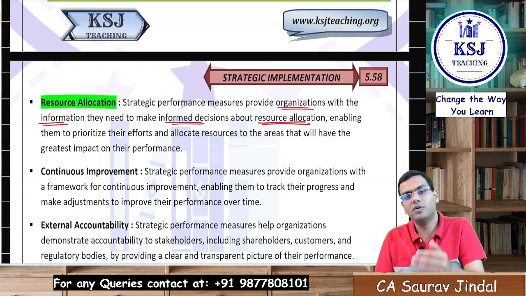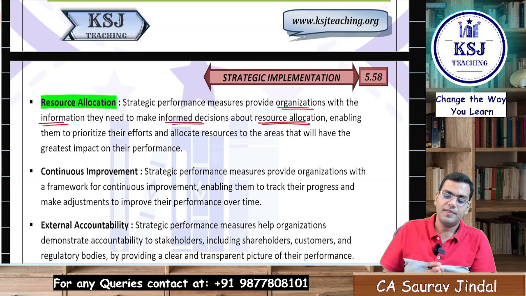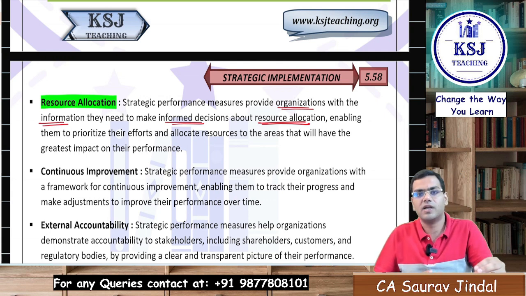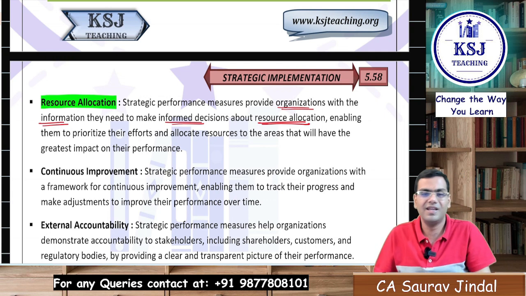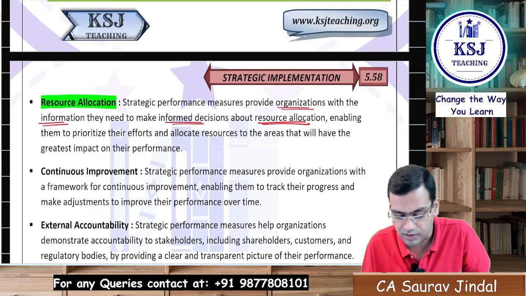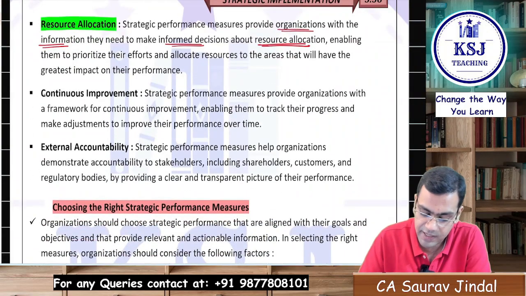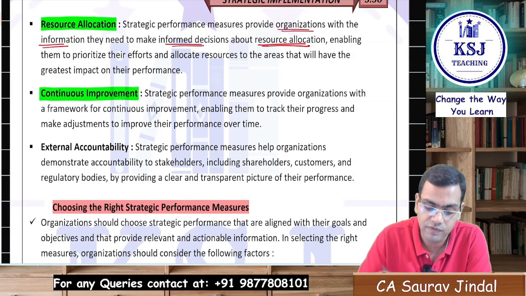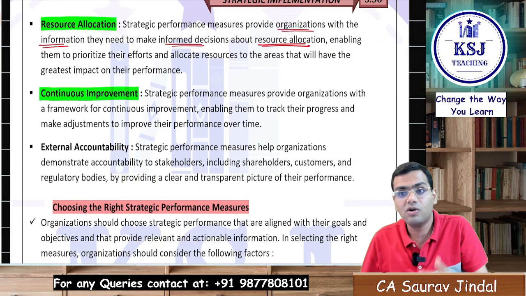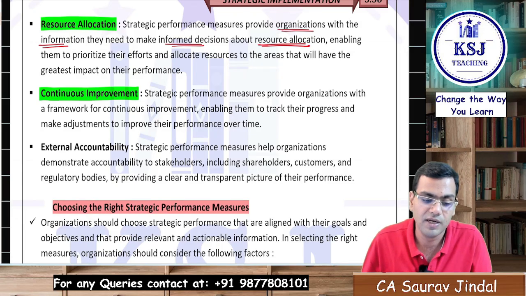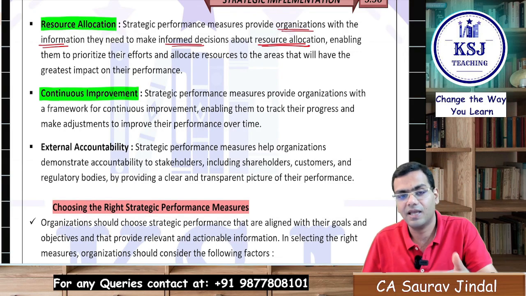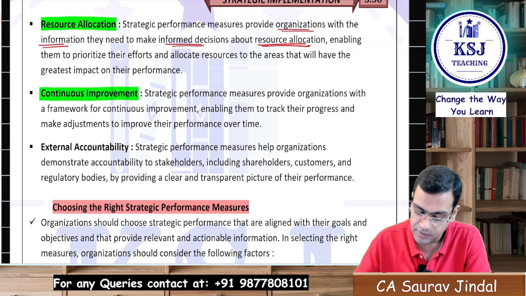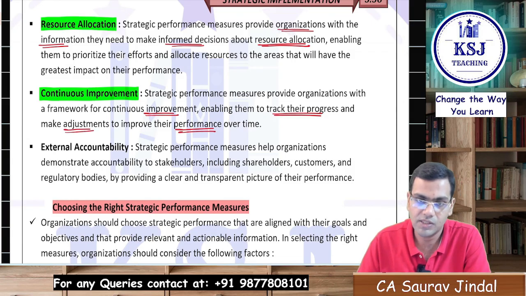So that is how you will be able to identify, with the help of these performance measures, which aspects of the strategy or which aspects of the organization need the extra resource allocation. Continuous improvement: they help the organization continuously improve by keeping track of the progress of the strategy implementation and telling in time which areas need to be changed, right? For continuous improvement, enabling them to track the progress and make adjustments to improve their performance